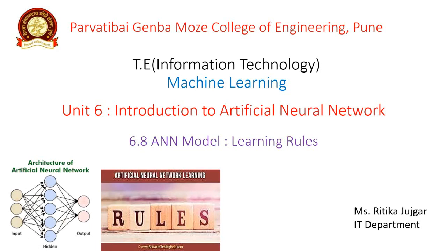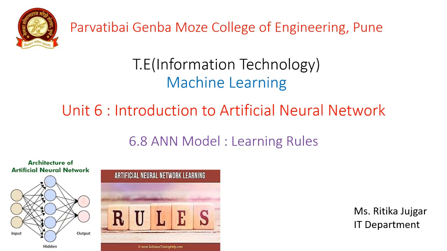So in the course of machine learning, we discuss Unit 6. Unit 6 is based on the introduction to the artificial neural network, where we discuss the basic model of the artificial neural network. There are three contents present: the first is interconnection, the second is the learning rules, and the third is the activation function.